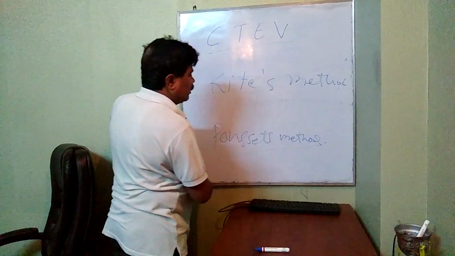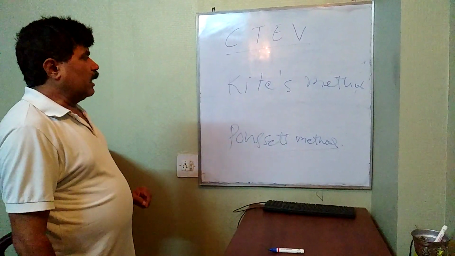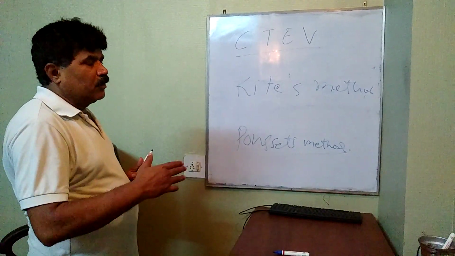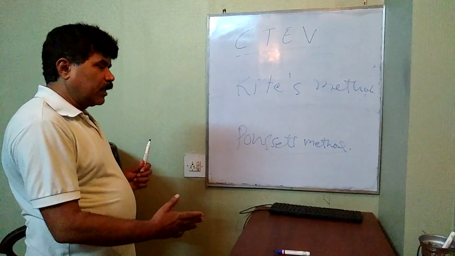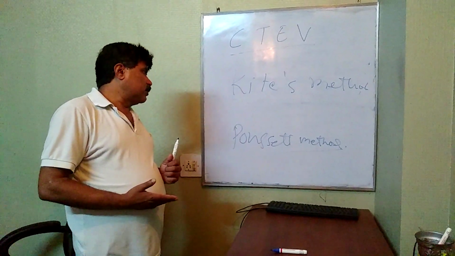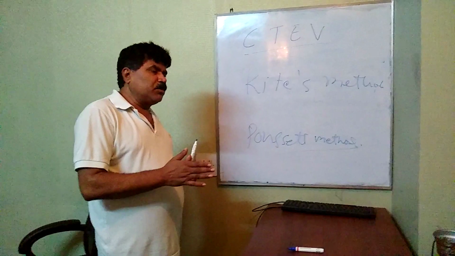Kite method and Ponseti method. What do you mean by Kite's method? You start correcting the deformity. First of all, correct the adduction, then the inversion, then go to the equinus deformity, the ankle deformity. So first of all, start with this one.